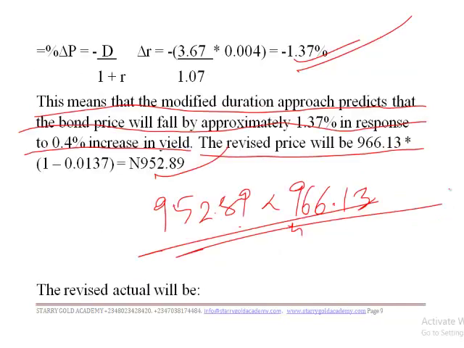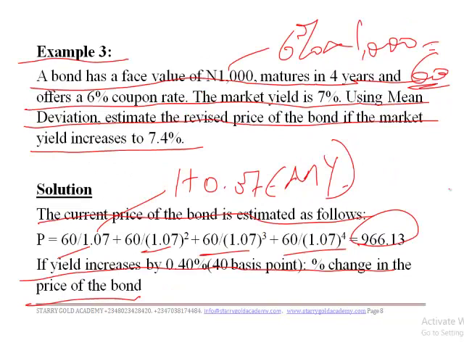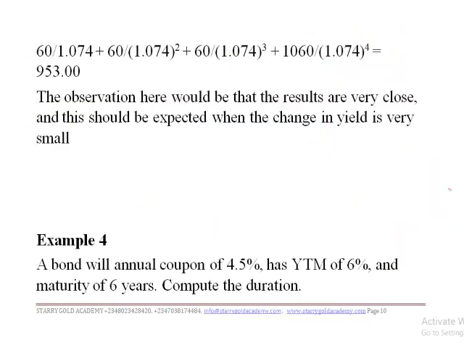Remember, we said that there should be a change in the question. They said that using mean deviation, assuming that the yield will increase to 7.4%, that is, the yield is increasing from 7% to 7.4%. That's what we try to do here. We try to look at the effect of the increase from 7% to 7.4%, and the effect of the increase was that our bond price has now reduced to 953 naira.